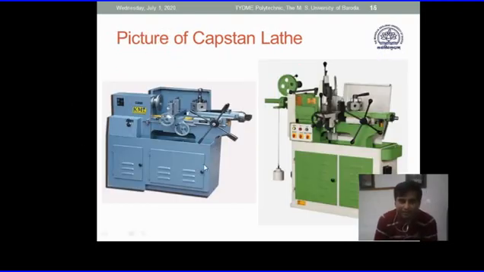Modern capstan lathes have such small and compact elements. This is the gravitational rod feeding system that we will discuss when we discuss different rod feeding mechanisms. You can see the turret, you can see the ram.